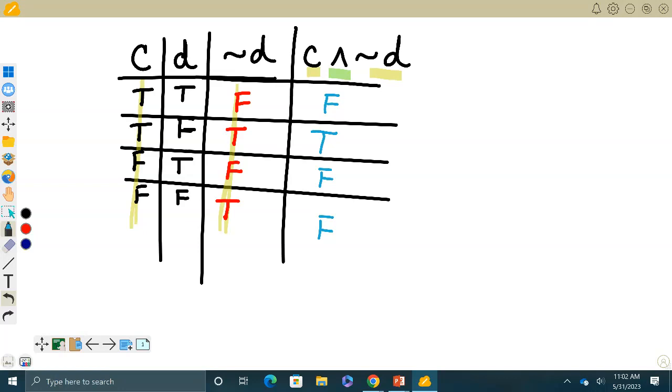The next truth table will be number 10. Let's look at that one. Now look, they are matching, but it just seems long. All right, so for this one, we have to prove this.